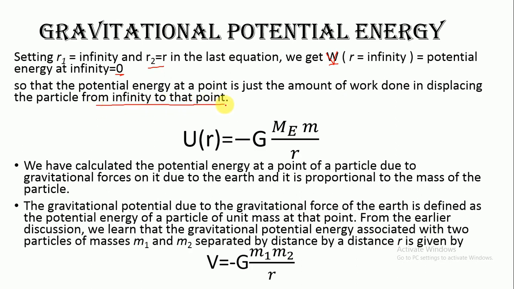So if you want to define the gravitational potential energy at a point, one of the points we consider to be at infinity. And how can we define gravitational potential energy? This would be the work done in bringing the object from infinity to that point where we want to tell the gravitational potential energy. So total amount of work done in bringing the object from infinity to that point.